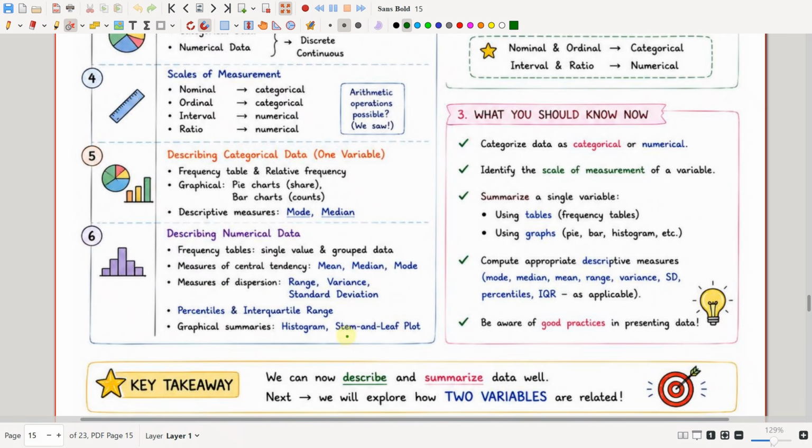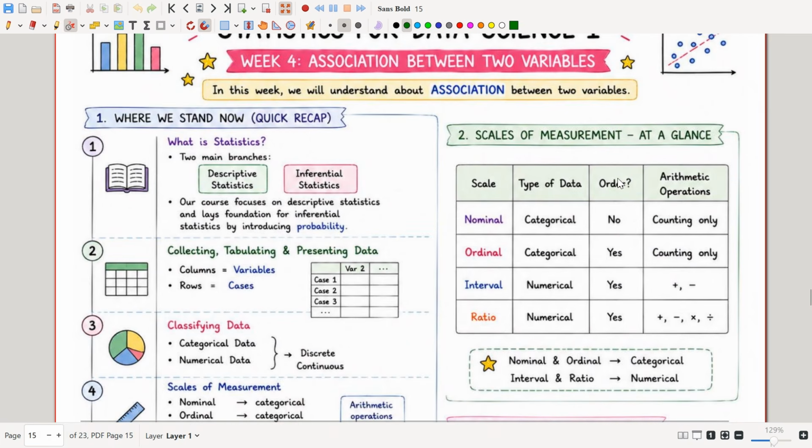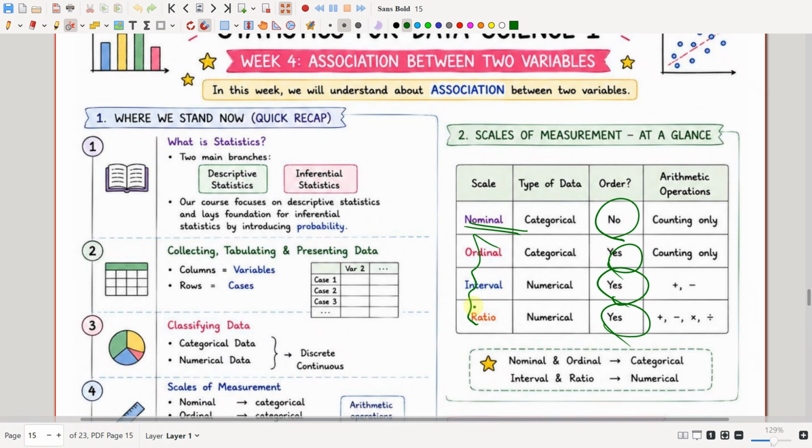We also saw the scales of measurement: nominal, ordinal, interval, and ratio. The types of data for each scale: nominal is categorical, ordinal is categorical, interval is numerical, and ratio is numerical. As for ordering, nominal cannot be ordered, but ordinal, interval, and ratio can be ordered.